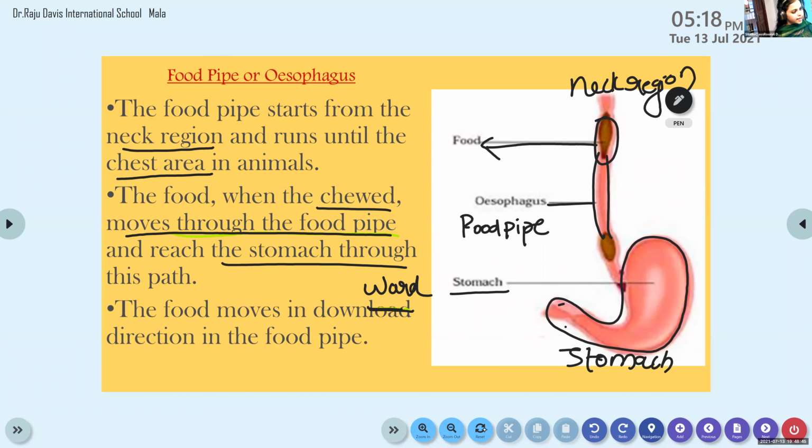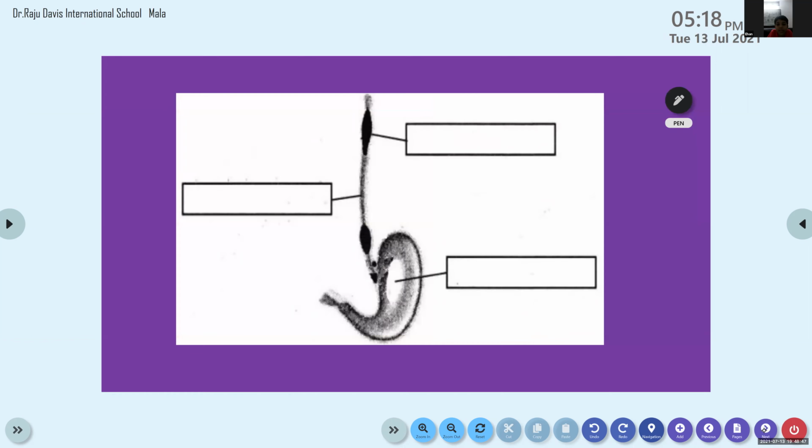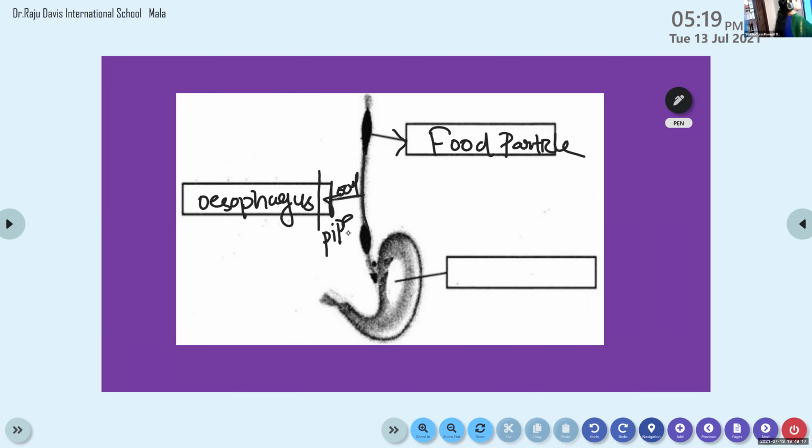Okay, can we move to the next slide? Here I give the image of this food pipe. Can you mark the parts of this food pipe? What is this part? Food particle. Very good. Then what is this? Esophagus or food pipe. Then stomach. Very good. The food pipe or esophagus ends at the stomach.